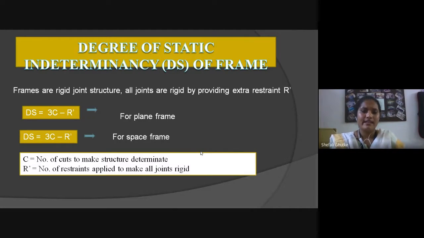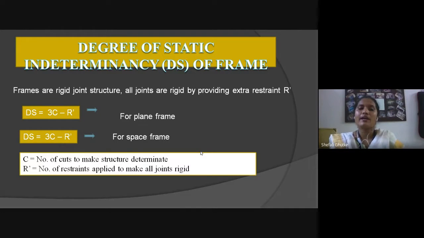The formula of ds, the degree of static indeterminacy of a frame, is ds equal to 3C minus R dash for a plane frame or 2D frame. The notation C is the number of cuts to make the structure determinate.